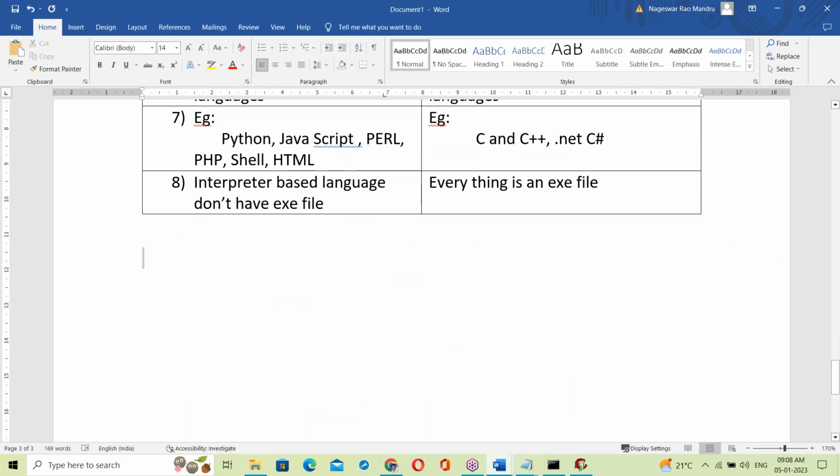So let us start Java. Is it interpreter based or compiler based? Does anyone have an idea? What is Java? Is it compiler based or interpreter based?